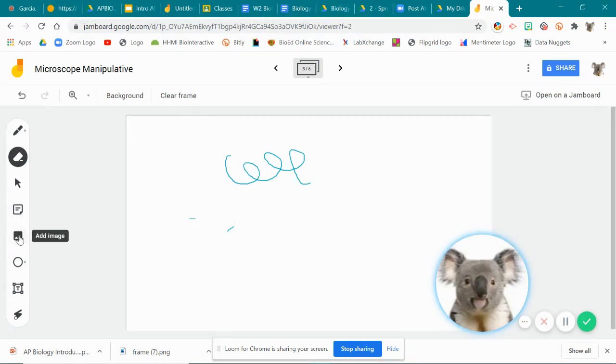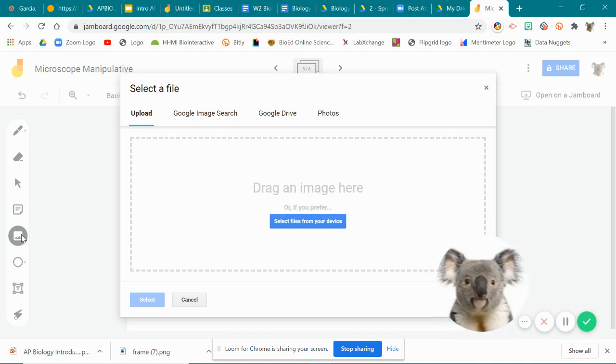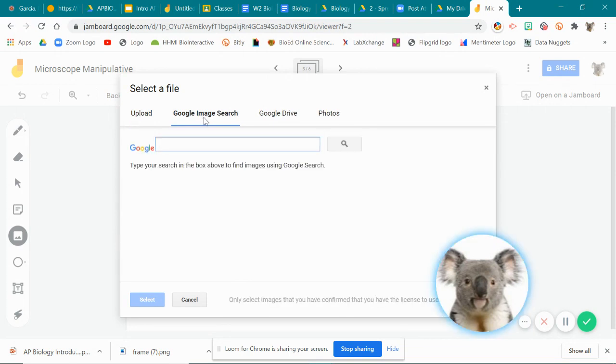But the part that we're going to be focusing on in terms of creating that card sort would be these two right here. So adding image and adding a sticky note. And so let's say we're going to be focusing on prokaryotic versus eukaryotic cell. So I'm going to go ahead and add an image of a cell. When you click on images, it sends you to this right here. You can either upload one through your desktop, so say you have pictures already stored that you want to use, or if you upload certain pictures from the exam, you can do that, or you can search it off the web. So let me put cells,